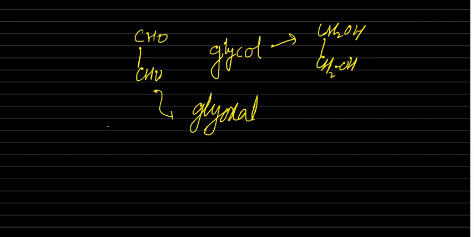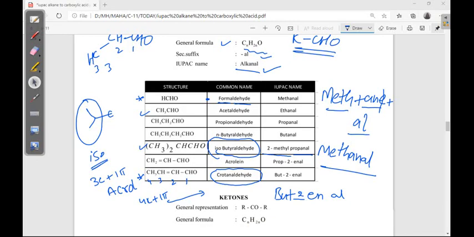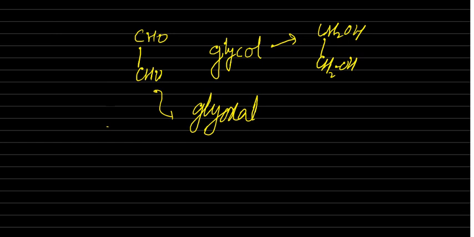Next, suppose in between CHO, CH2, CHO like this is there, then what you will do? You have to give the numbering. For this there is no common name. 1, 2, 3, IUPAC name we can give.